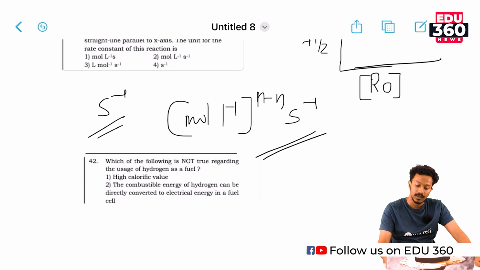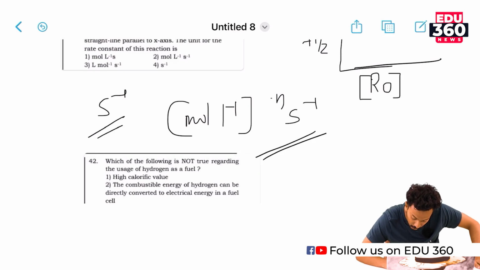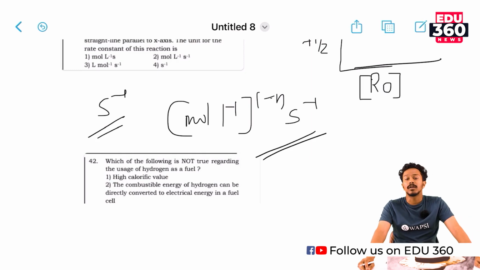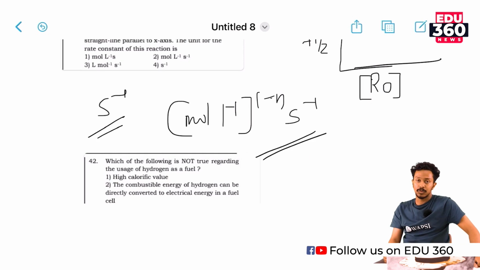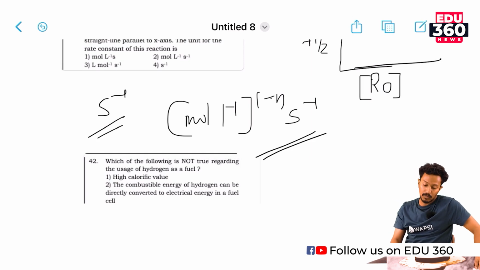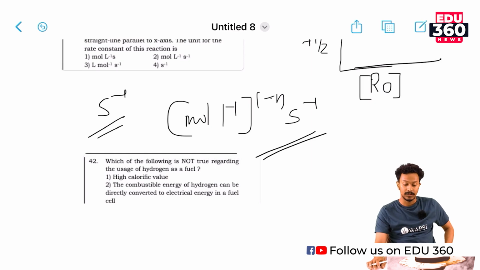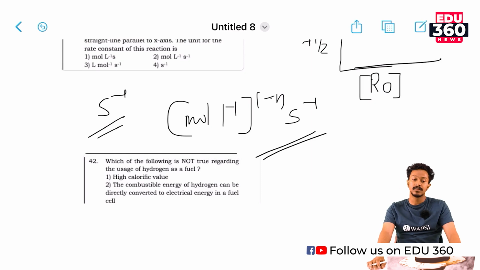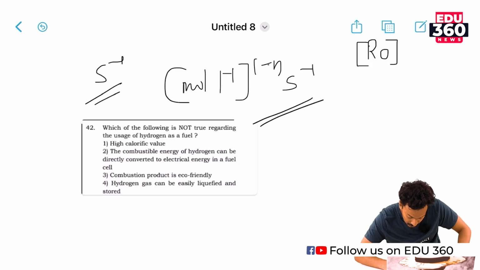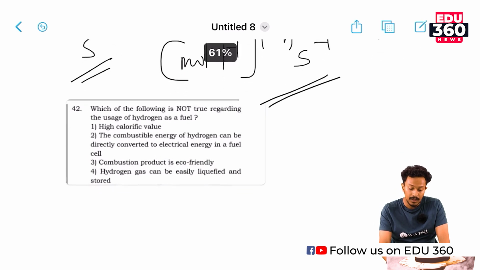This is the general formula for finding the unit of the rate constant of a reaction. Here n is 1, 1 minus 1 is 0, mole liter inverse cancels out, which gives only second inverse. So, this is a first order reaction. The unit of this reaction is actually second inverse. I hope you understood this one.